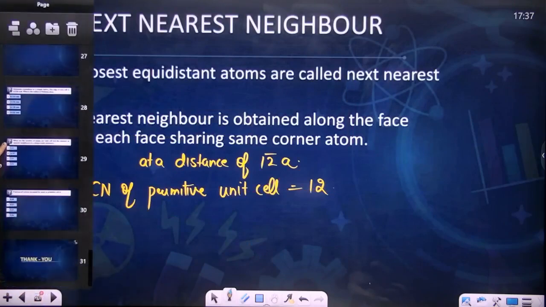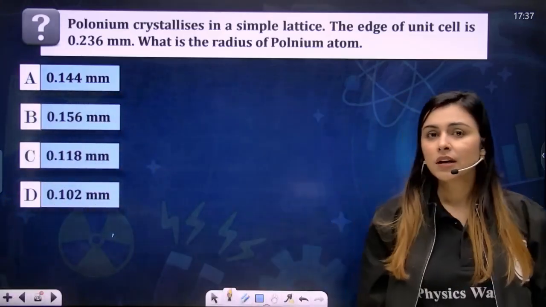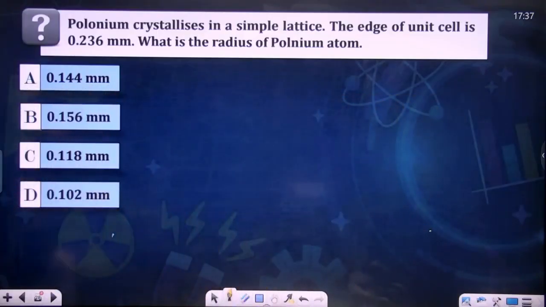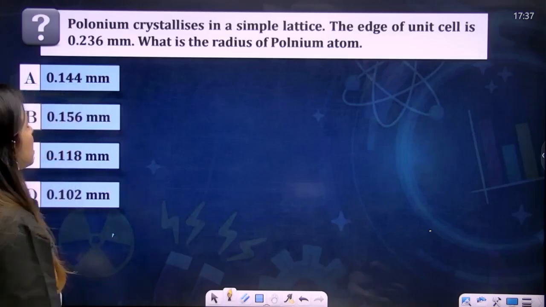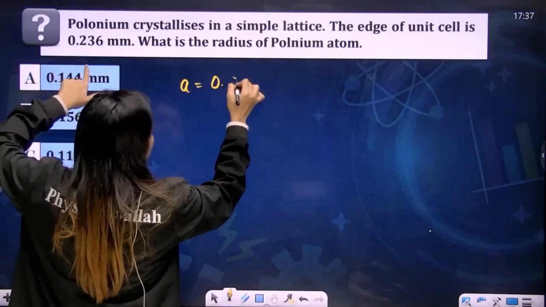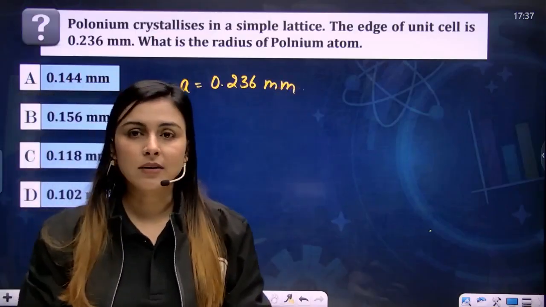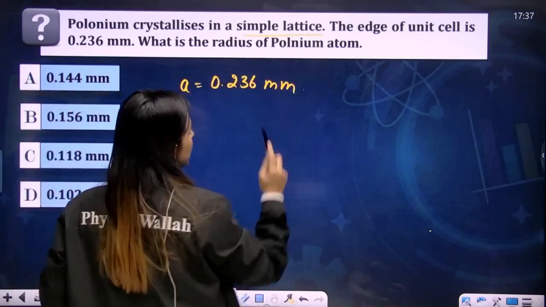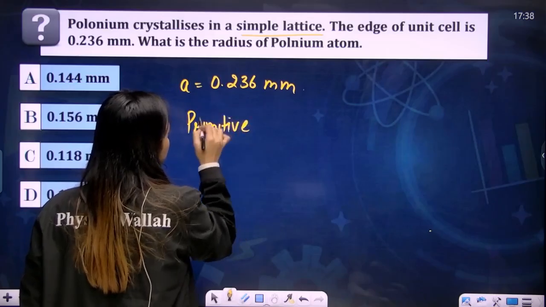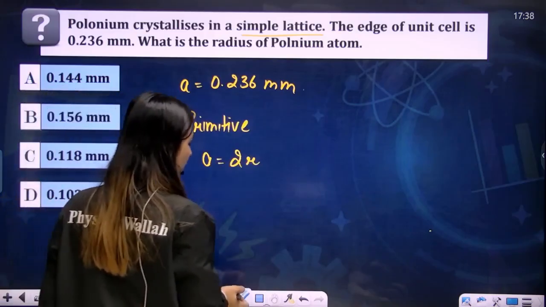Okay. Now let's solve a few questions and have a better grip on what we have studied today. The question is, polonium crystallizes in a simple cubic lattice. The edge of the unit cell is this. So now, my dear students, you are given the edge length as 0.236 nm. You have to give the radius of the polonium atom. It is telling you that it crystallizes in simple cubic lattice. Simple cubic lattice means you have primitive arrangement. If you have primitive arrangement, then you know that a is equal to 2r. You know that a is equal to 2r, and you are given the a value and you are asked the r value.